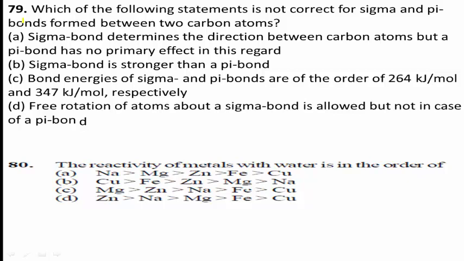A sigma bond is stronger than a pi bond. This is because a sigma bond is formed by axial overlap and a pi bond is formed by lateral overlap. Thus, the extent of overlap is greater in a sigma bond than in a pi bond. Hence,